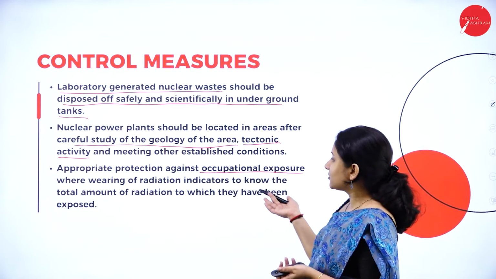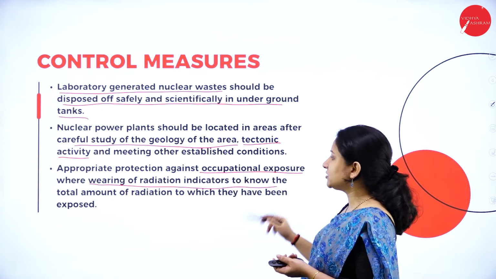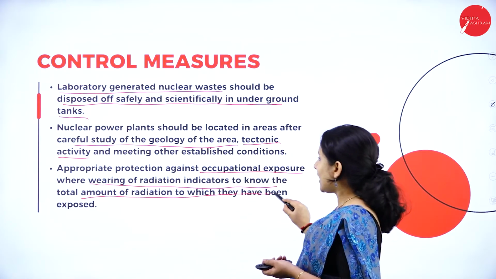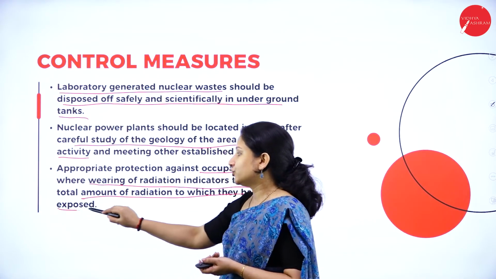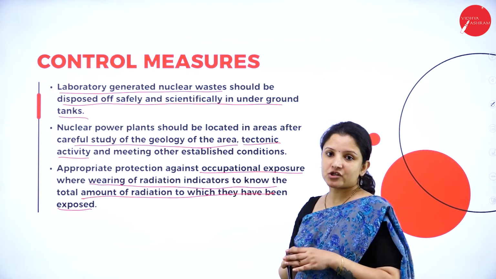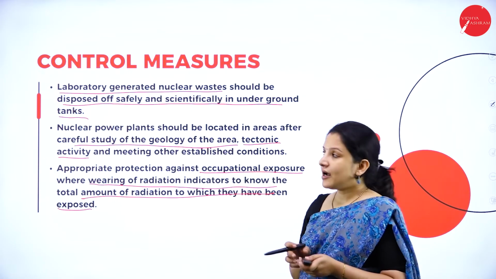So, all that should be there, that is by wearing of radiation indicators to know the total amount of radiation to which they have been exposed. So all this can be taken. So these appropriate measures should be followed if we have to stop nuclear hazards.